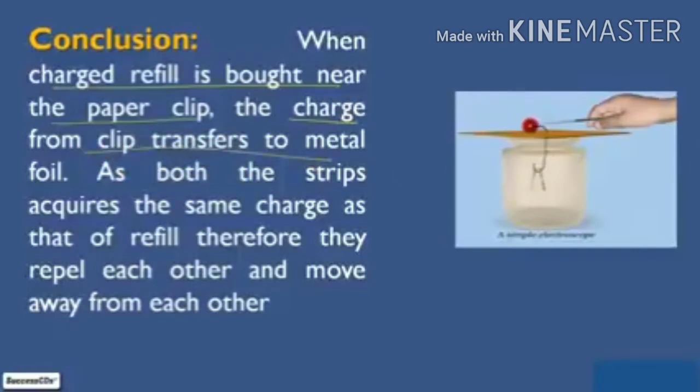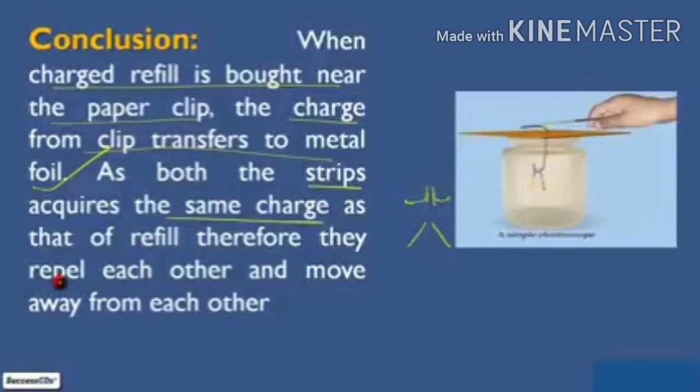Children, you know that the paper clip is made of metal, and metal is a good conductor of electricity. So when you touch the charged refill to the paper clip, charge is transferred through the paper clip to the aluminium foils, and because both aluminium foils get the same charge, they move away from each other.